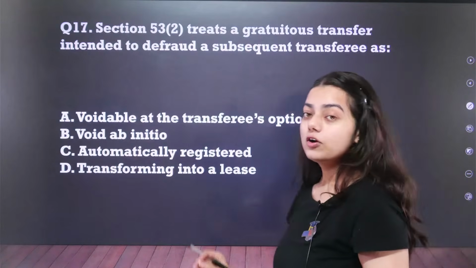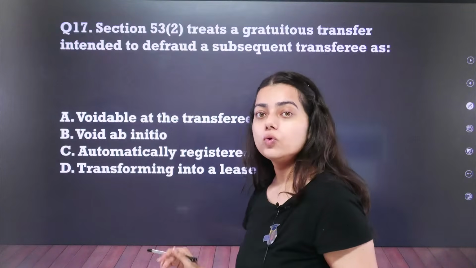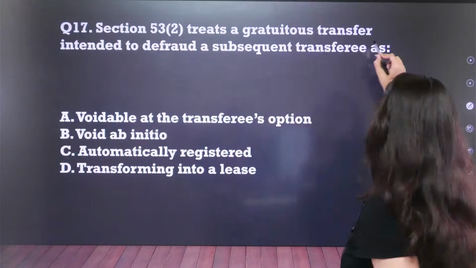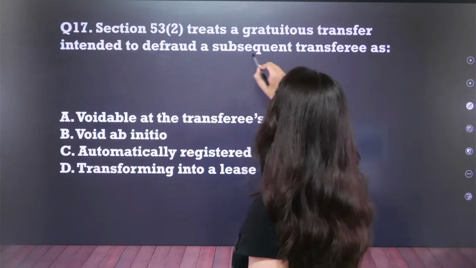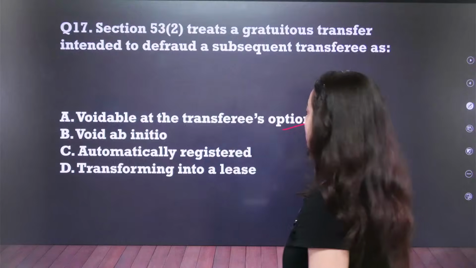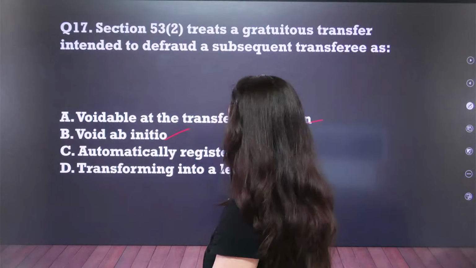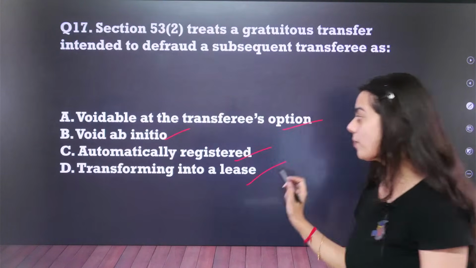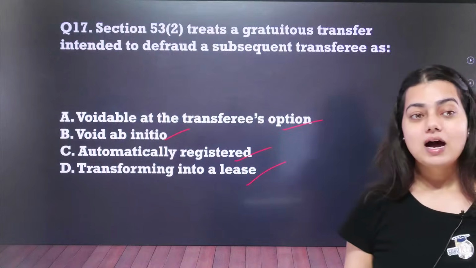Section number 53 clause 2 treats a gratuitous transfer intended to defraud a subsequent transferee as avoidable at the transferee's option, void ab initio, automatically registered, transforming into a lease. Answer.